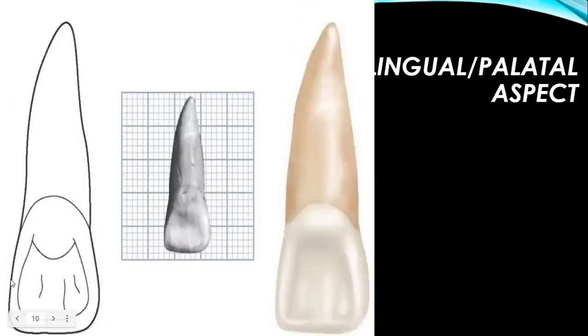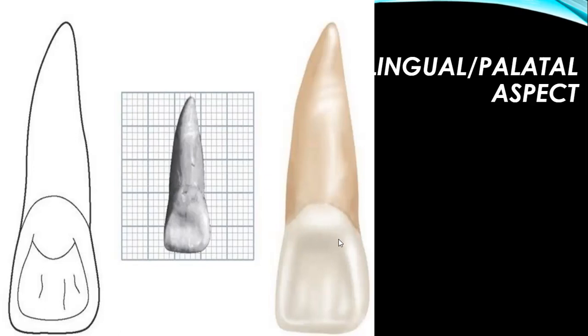Okay. Then moving to the lingual aspect. This aspect is towards the tongue, right? So below the cervical line, a smooth convexity is found. This is called the cingulum. We have discussed earlier that the cingulum is a rounded elevation found on the lingual surface just below the cervical